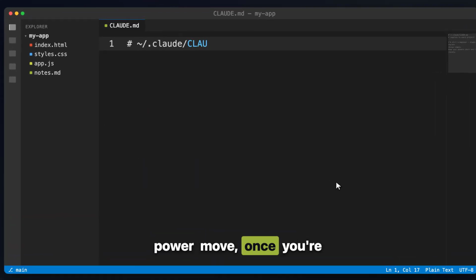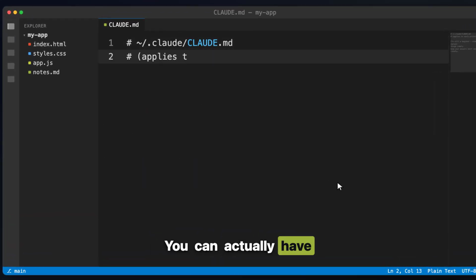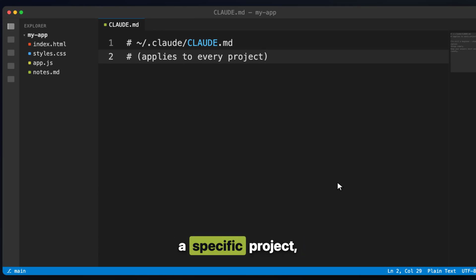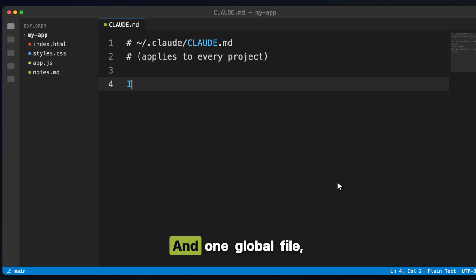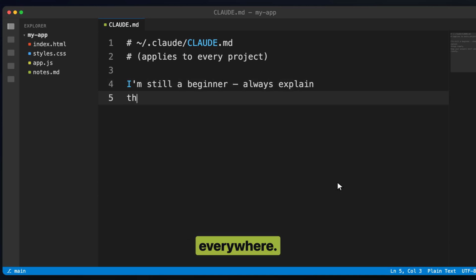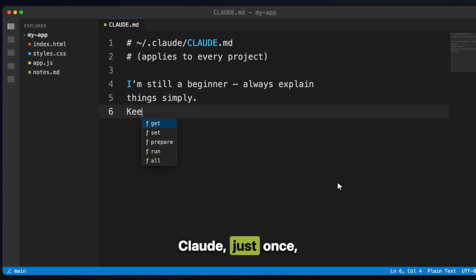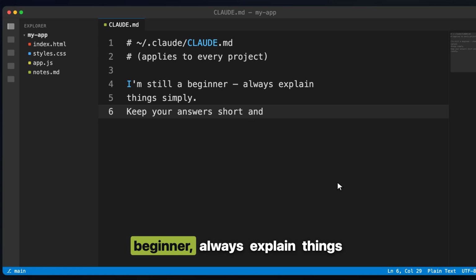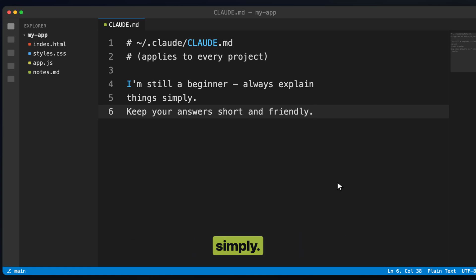And here's a real power move once you're comfortable. You can actually have two of these files. One main file for the specific project like the one we just made, and one global file that quietly applies to everything you ever build, everywhere. So you can tell Claude just once, hey, I'm a total beginner. Always explain things simply. And it will do exactly that in every single project forever. Set it and completely forget it.